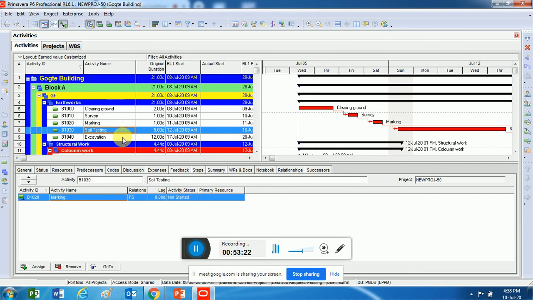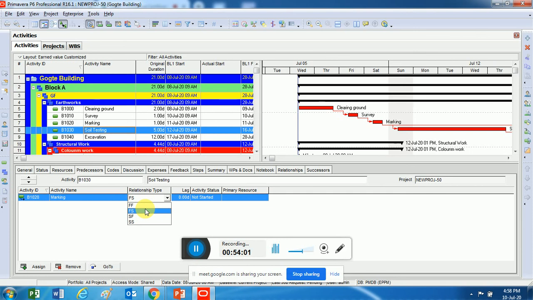Now here you can see, the moment you give predecessors, in this predecessors column there is something called relations or relationship type. Now this relationship type is FS. FS means finish to start. F is finish, S is start. When you pop down this, you will get finish to finish, finish to start, start to finish, start to start. There are only 4 of course, but as I mentioned, it is either finish to start, start to start, start to finish, or finish to finish.